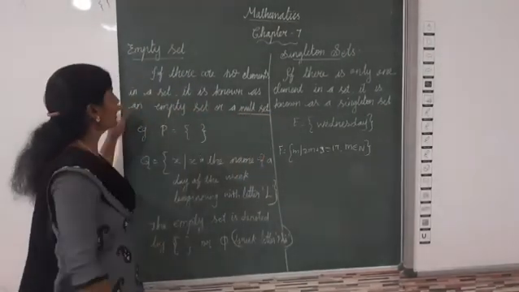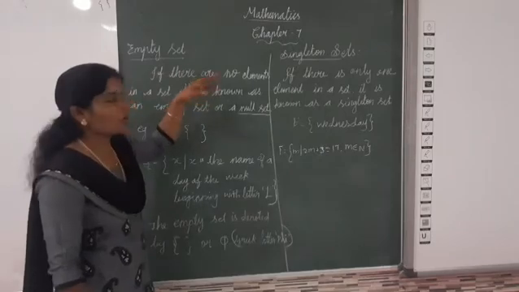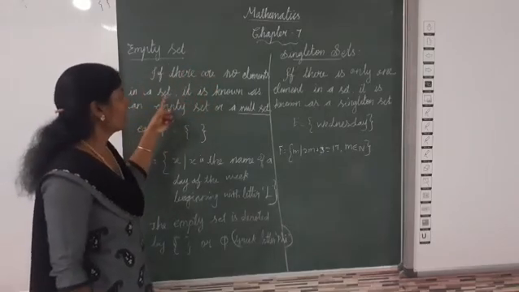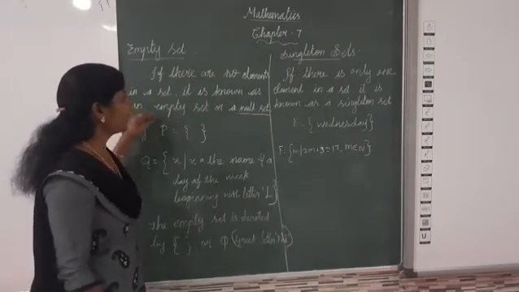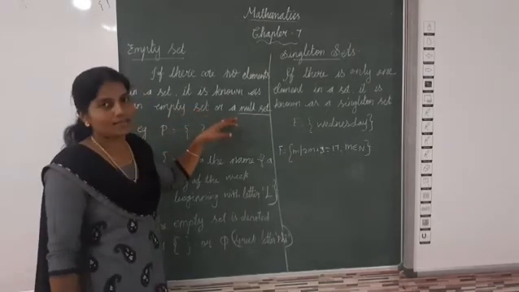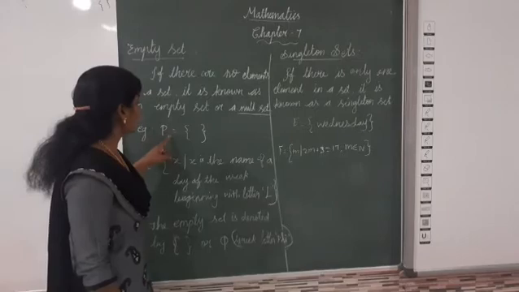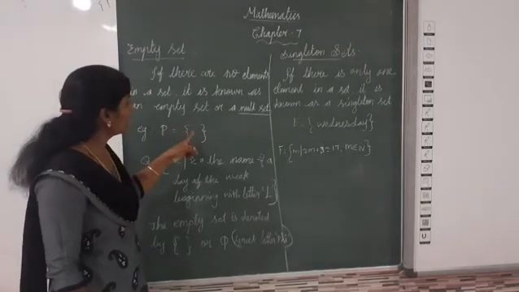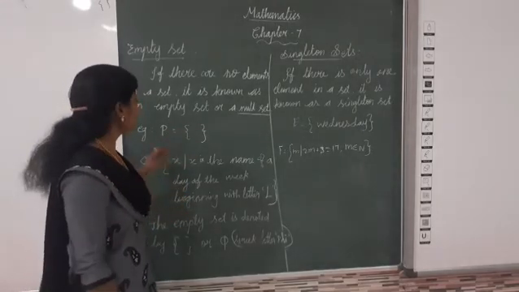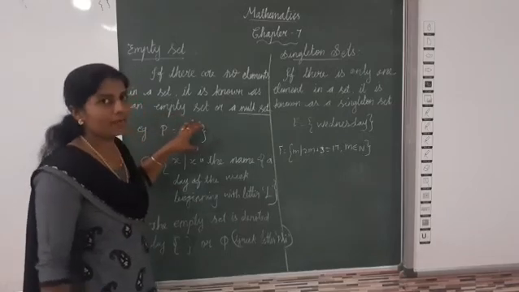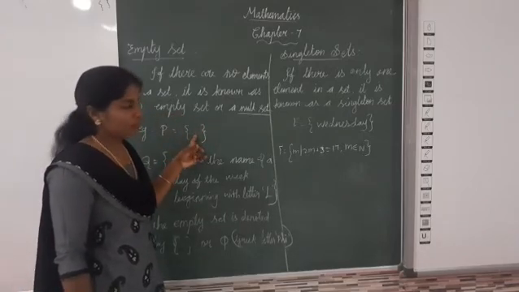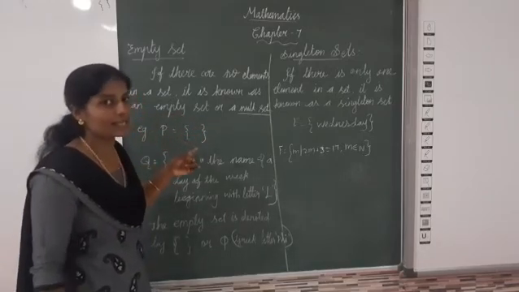For example, set P is equal to empty brackets. No elements, so this set is called an empty set.